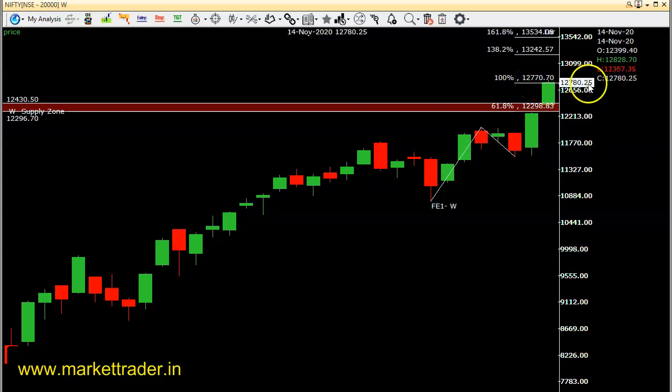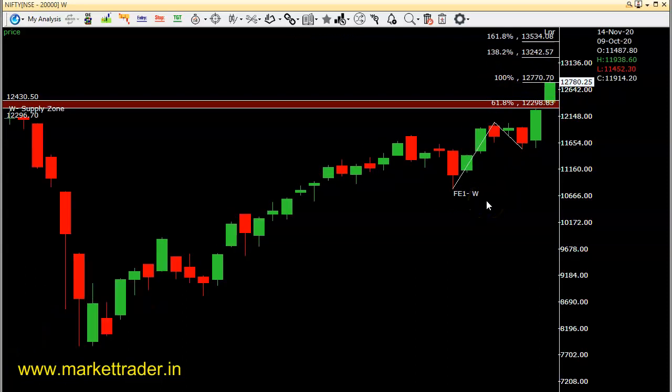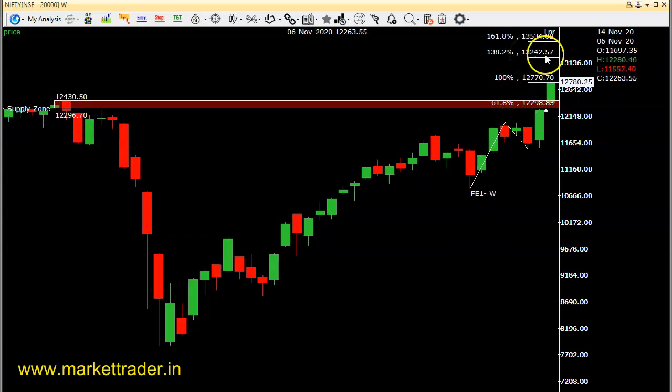Now 12,770 is the crucial level. It is trading near that. Monday trading closed at 12,780, so it is only 10 points plus above this 770. Now the important level: if it closes another 2-3 days above these levels, there is a high probability of testing 13,250 and 13,500. These are the key levels we have to watch out for in coming days. It may not be in the next week or maybe 10 days, 15 days, but it may be 1 month, 1 month 15 days or 2 months time, it may go up.